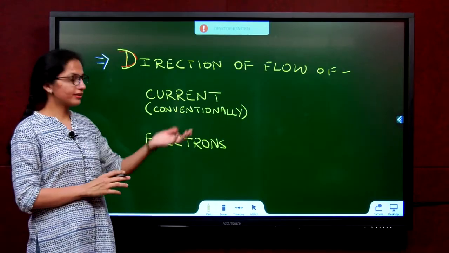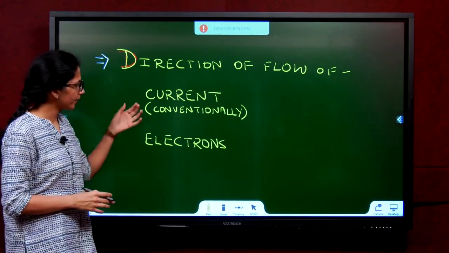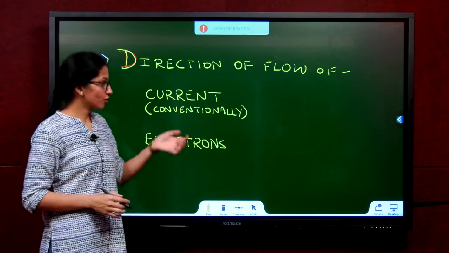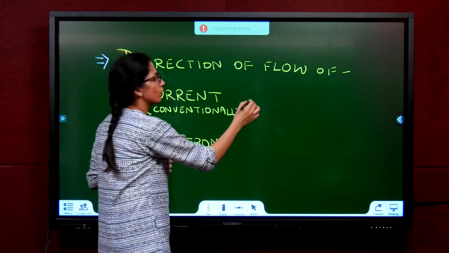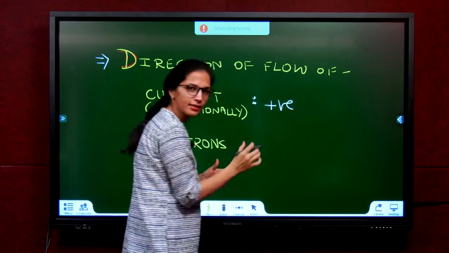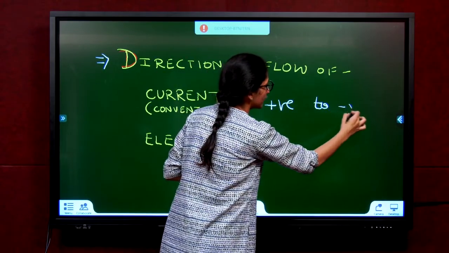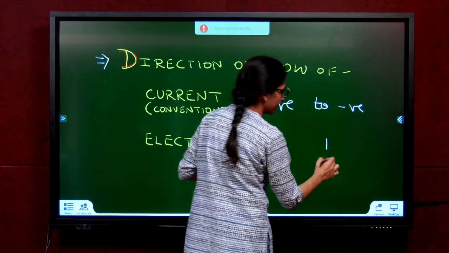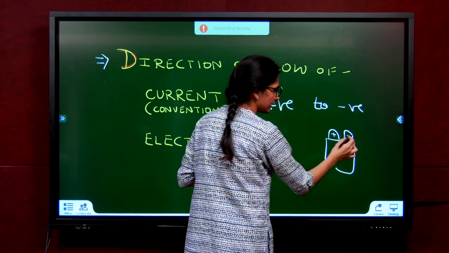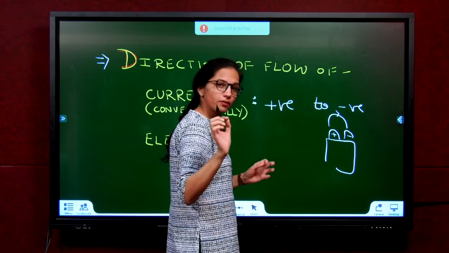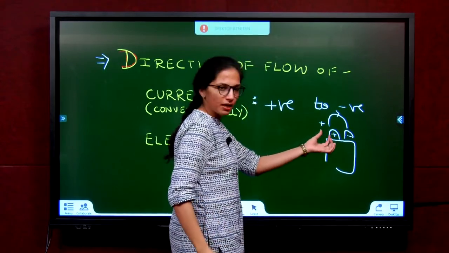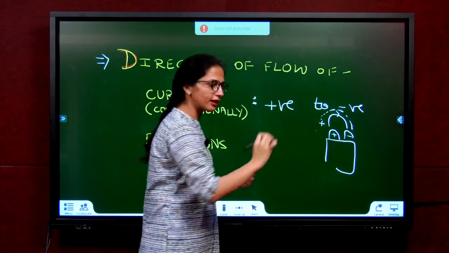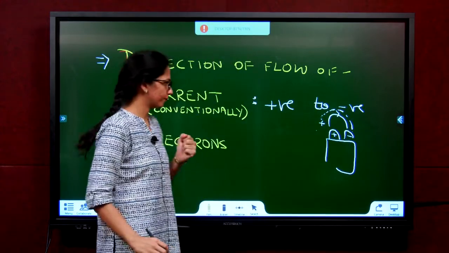So now, what is the direction of flow of current and electrons? See, current conventionally, what did we think? Current is due to positive charges. So conventionally, the current was flowing from positive terminal of the battery to negative terminal of the battery, or positive potential of the battery to negative potential. Why does that actually happen? If this is positive and this is negative, now if current has to flow, current is what? Positive. Positive repel. Positive, negative attract. So he does not want to go to positive. He wants to go to negative. That's why it flows towards negative.